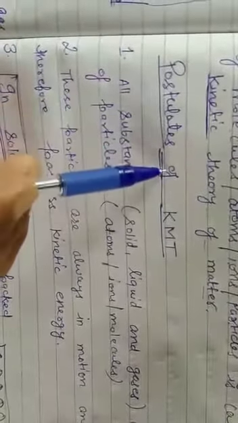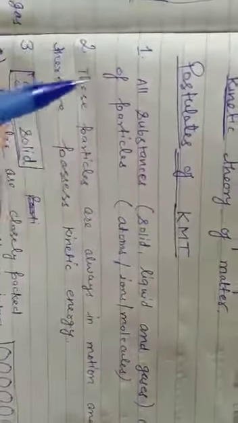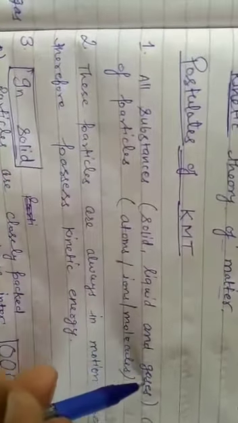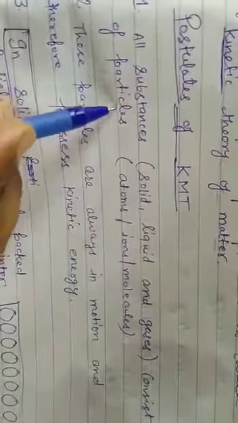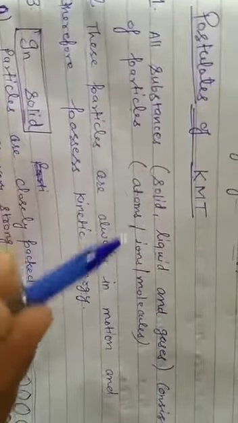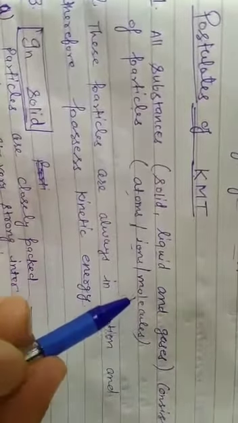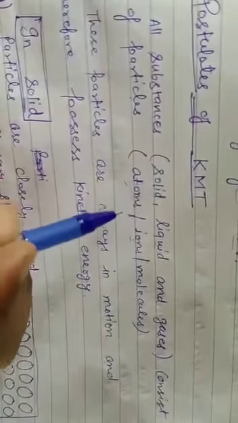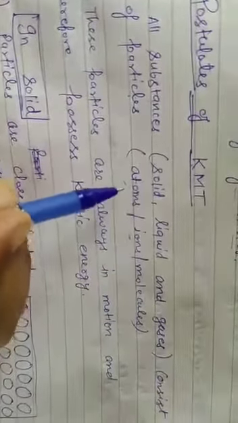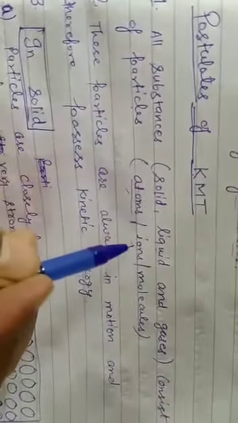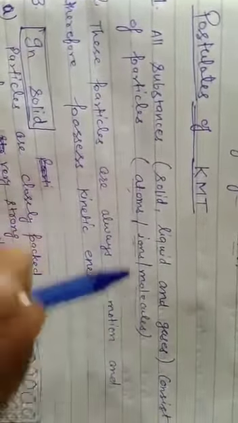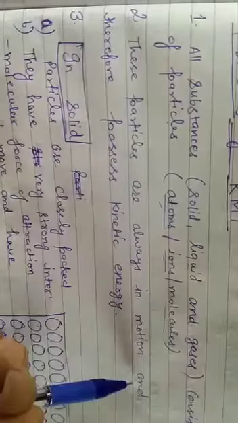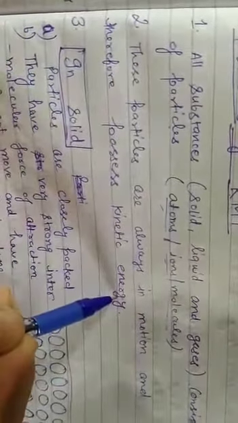Now the postulates of the kinetic molecular theory. First one, all substances, that is solid, liquid and gases, consist of particles, and those particles may be atoms, ions or molecules. In the previous classes you have already learned about the arrangement of the particles in solid, liquid and gases, but we can give the term atoms also to the particles, ions or molecules. Then the second postulate, these particles are always in motion and therefore possess kinetic energy.